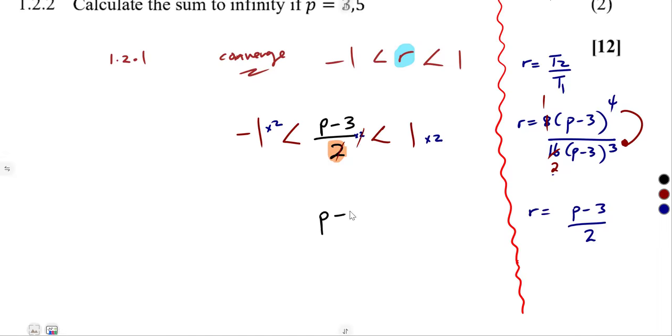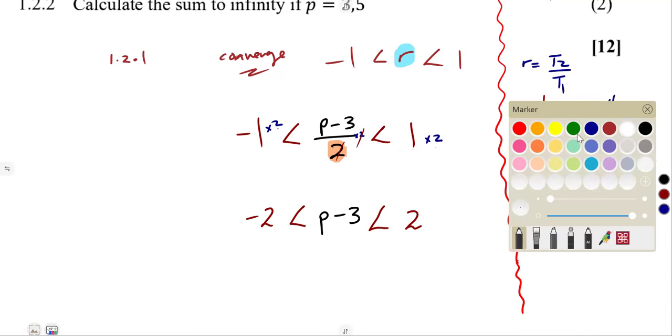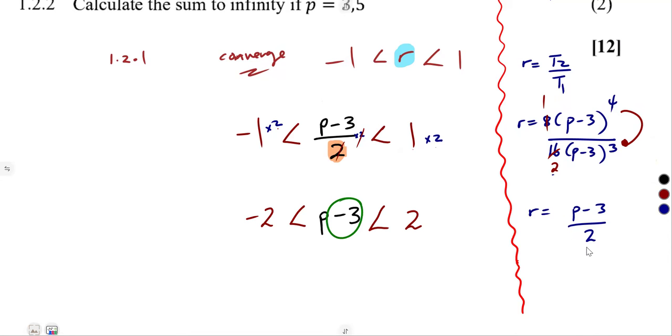p minus 3, which is greater than -1 times 2, that's -2, and less than 1 times 2, that's 2. So in order for us to get rid of the -3 affecting our p, we simply have to add 3 here. So to add 3, whatever you do in between these two inequalities must be done on the other side of the inequality. So simply add a 3 here, add a 3 there. So that is it.